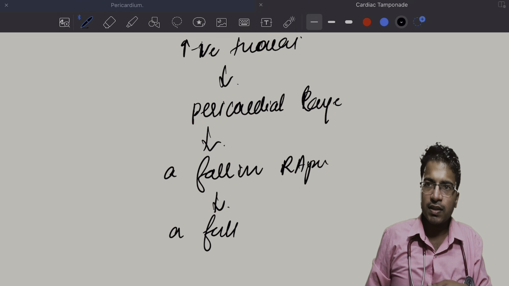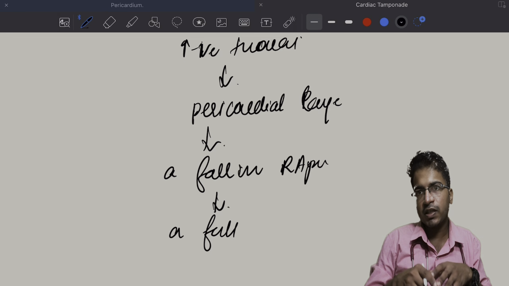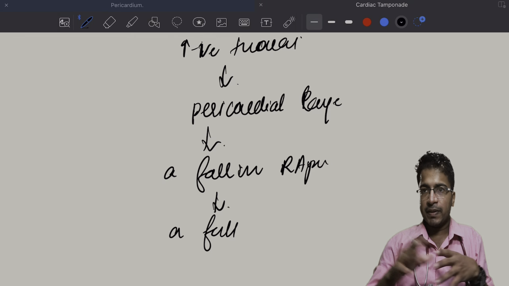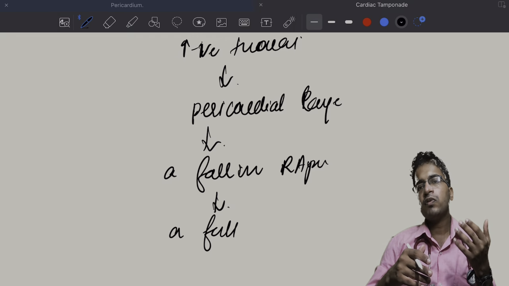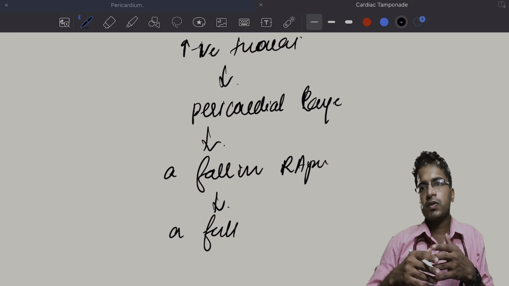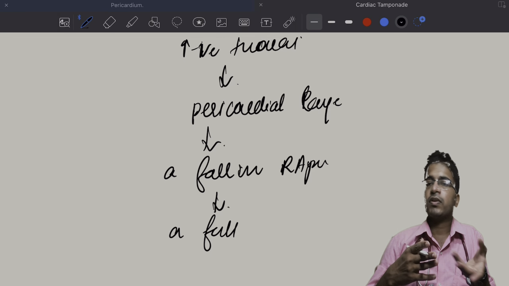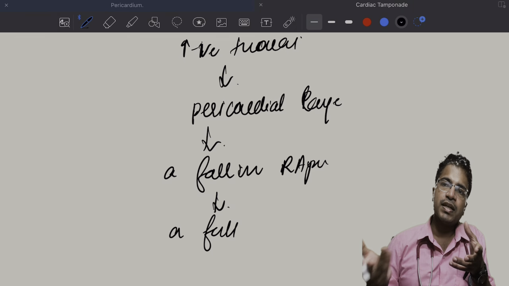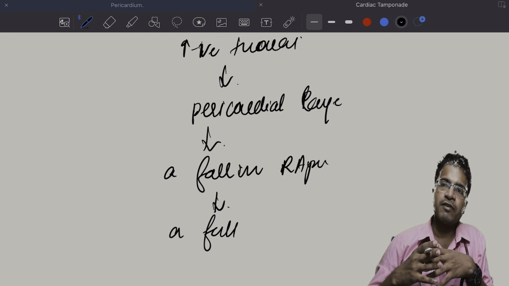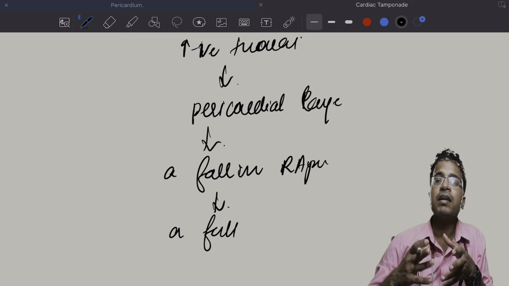So the negative intrathoracic pressure gets transmitted to the pericardium, which leads to a fall in JVP. This is a normal phenomenon. So the absence of fall in JVP during inspiration is nothing but the Kussmaul sign.